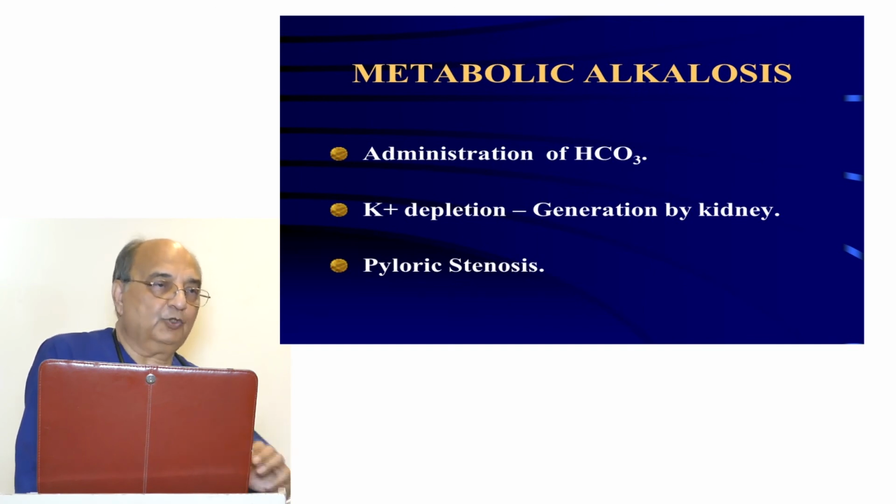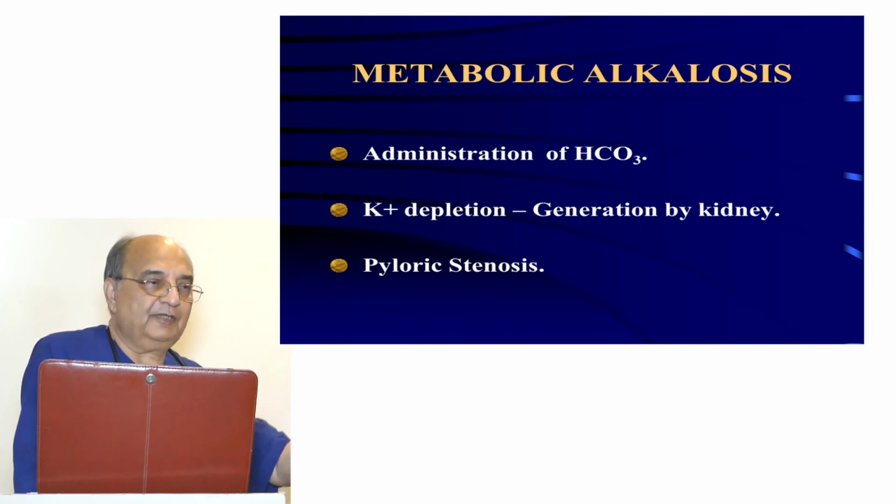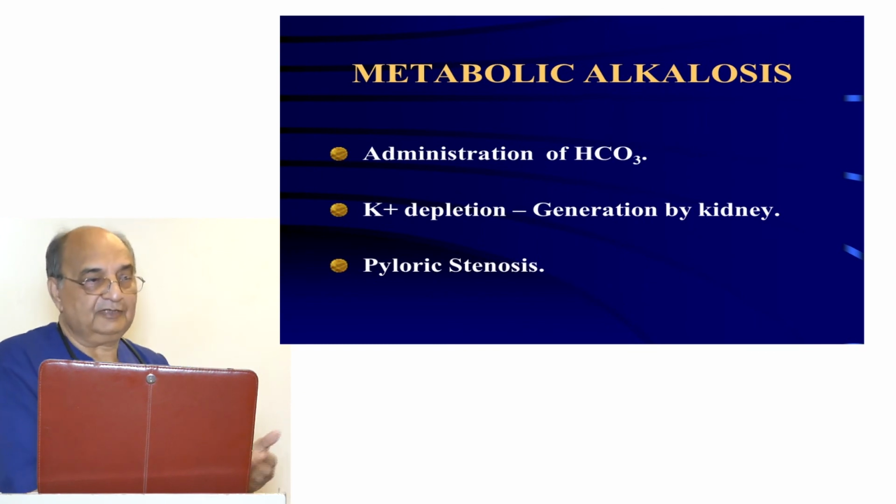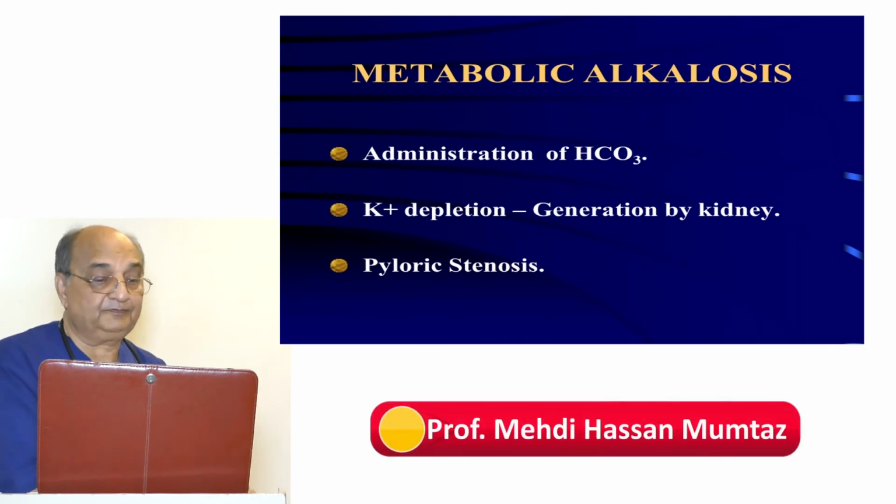Now if there is alkalosis, hydrogen ion starts coming from the cell. If the positive one is coming out of the cell, one positive one should go inside. That's the potassium. Potassium goes inside, and that will cause hypokalemia. So whenever you look into the ABGs, always look like this. If there is a metabolic alkalosis, it will cause hypokalemia. If there is a hypokalemia, it will cause metabolic alkalosis.